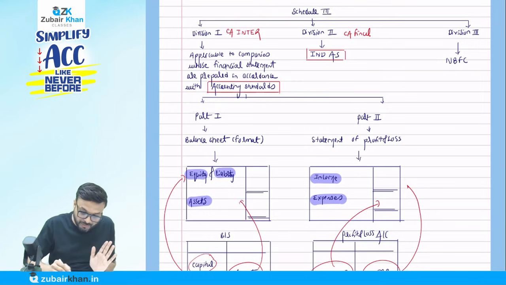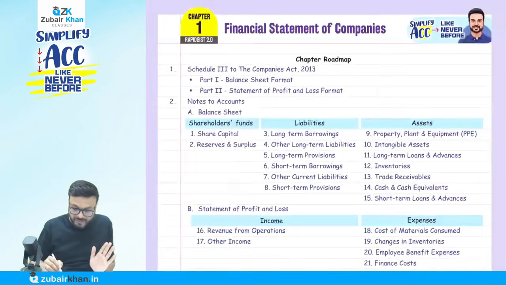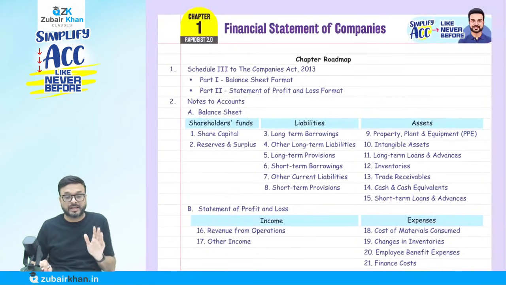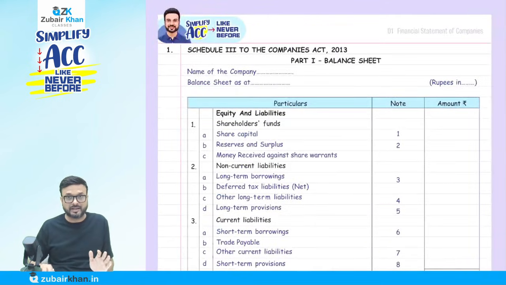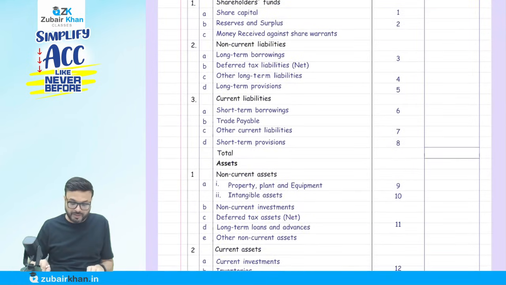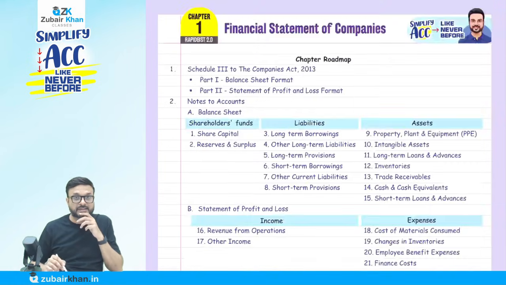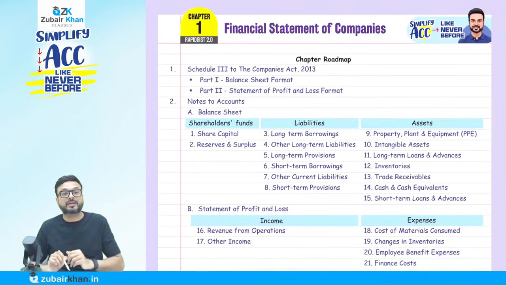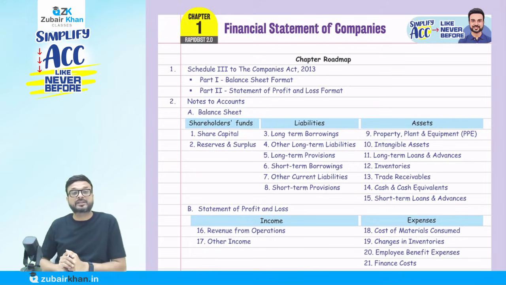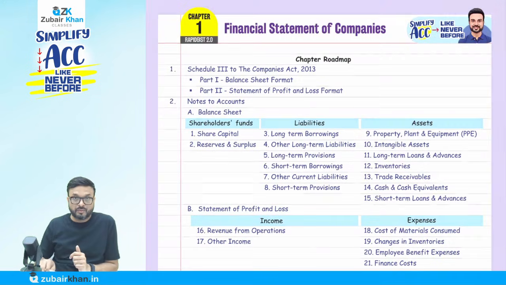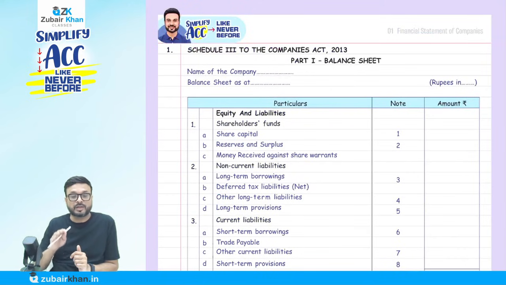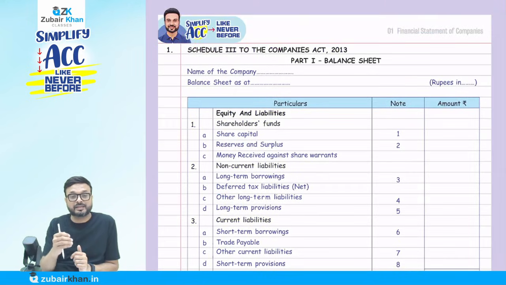Now we are going to discuss in detail the format as per Schedule 3. I am just giving you an idea that here is a detailed format of it. Then we will discuss in these chapters the statement of profit and loss. Now, you know what is the beauty of the concept book? There are so many details, and we have to write them down. We call them notes to account, that is